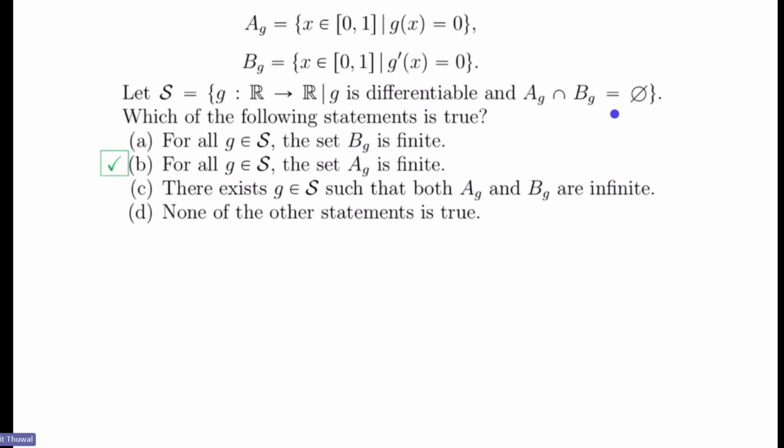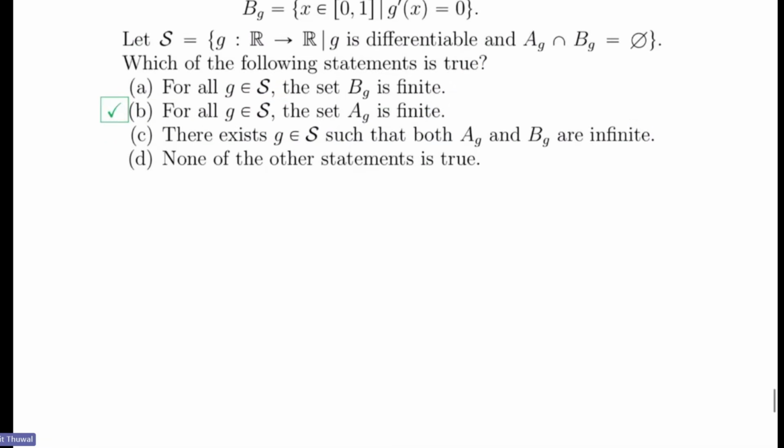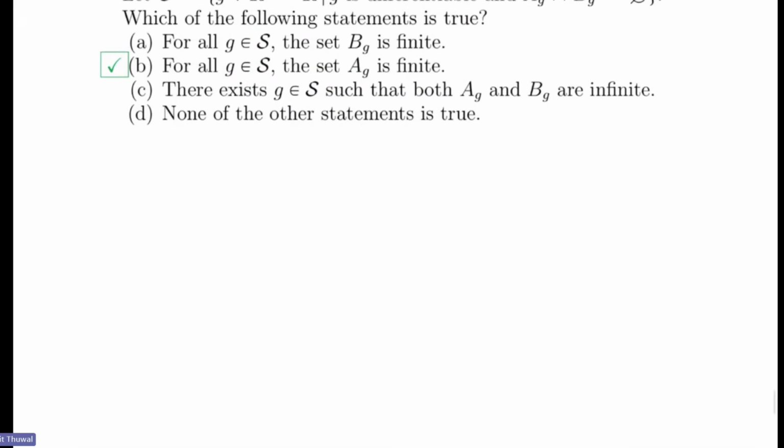Okay, so those functions. So what does it say? That for all g, the set B_g must be finite. For all g, the set A_g must be finite. There exists a g. So let me tell you the correct answer. Okay, you can eliminate the others by taking examples. You will do that, it's your work. So let me do what is correct. Okay, solution C.